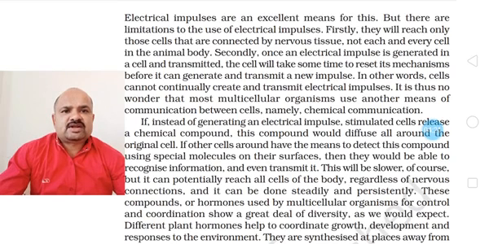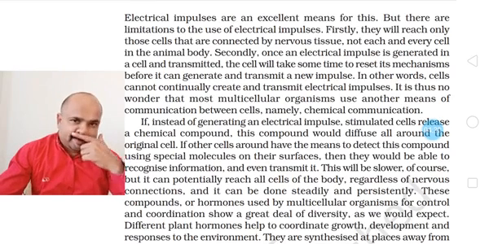In other words, cells cannot continuously create and transmit electrical impulses. It is thus no wonder that most multicellular organisms use another means of communication between cells, namely chemical communication.